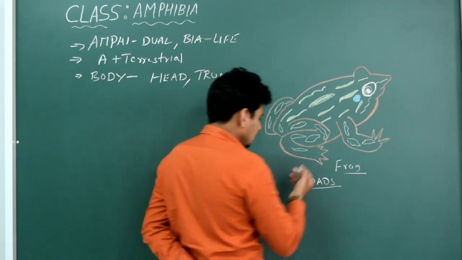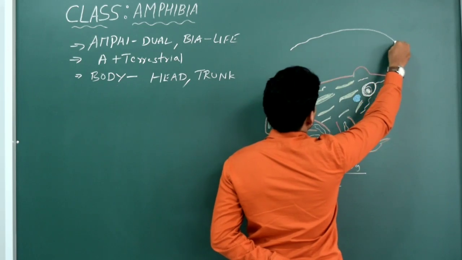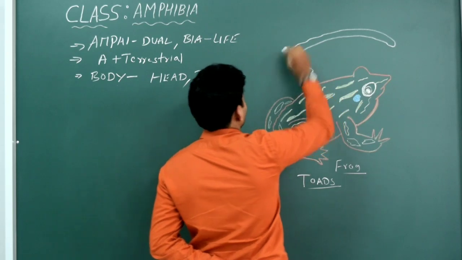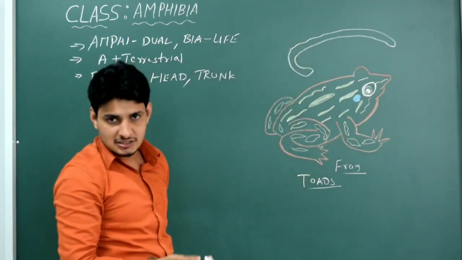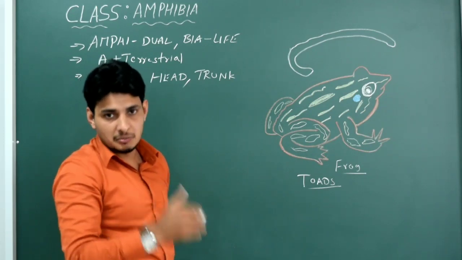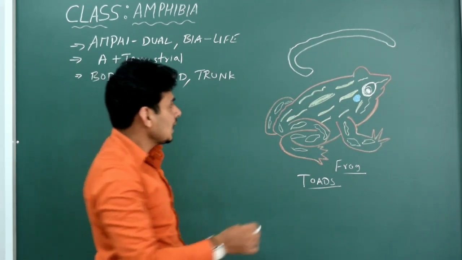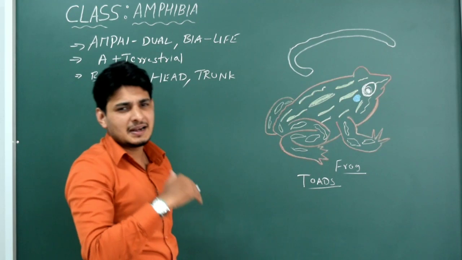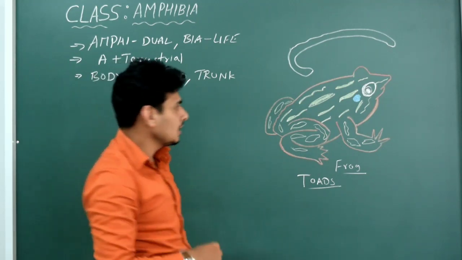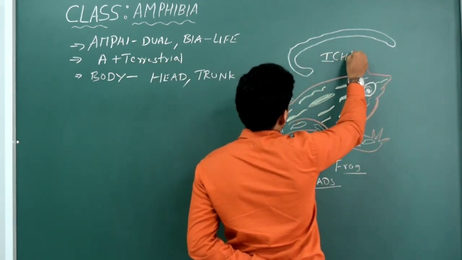Okay. So here, let me just draw one more animal which also belongs to the same class, that is Amphibia, which looks like a snake. If you see this animal, you feel like it is a snake itself, but it is not a snake. Normally you don't see them in Belagavi. If you just go to the south like Kerala, Tamil Nadu or Coorg, you see these creatures actually. They normally live inside the soil and they are black and yellowish in color actually. Some yellow stripes will be there on the black body. So this is called Ichthyophis.